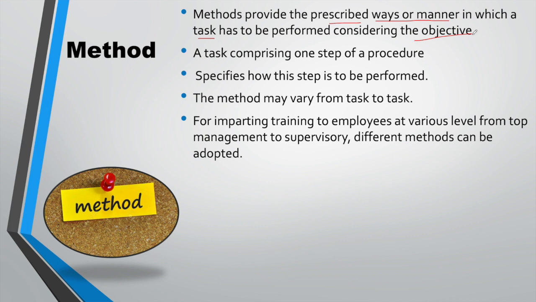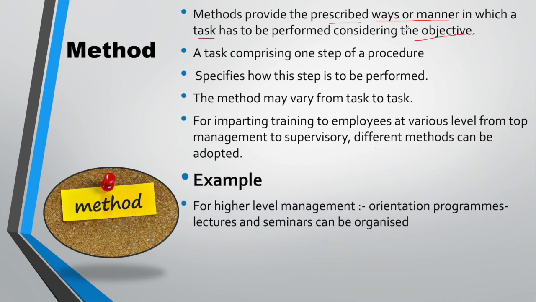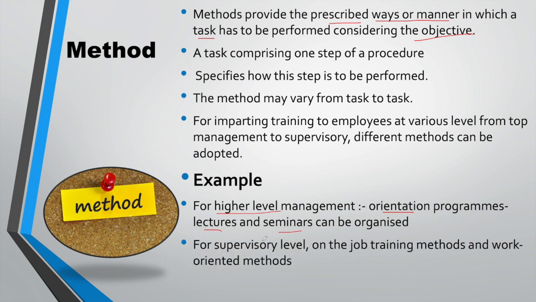At various levels, different methods of training would be used. For example, for the top level of management, you may adopt the orientation program method, or the lecture method, or you may organize a seminar to train them. Then for the supervisory level, work-oriented methods or the on-the-job training method you can use to train them.